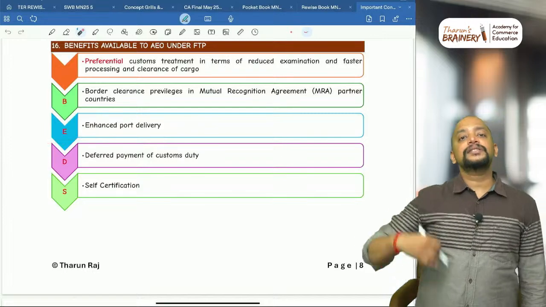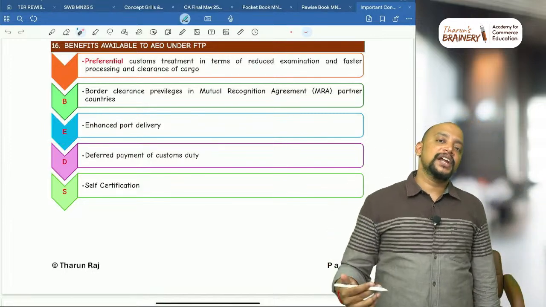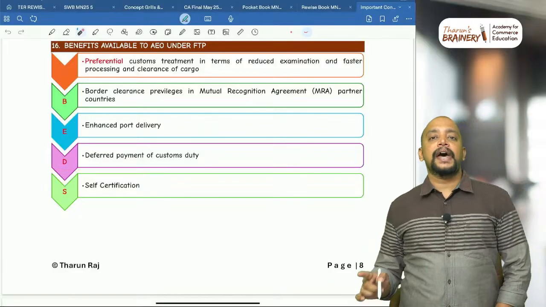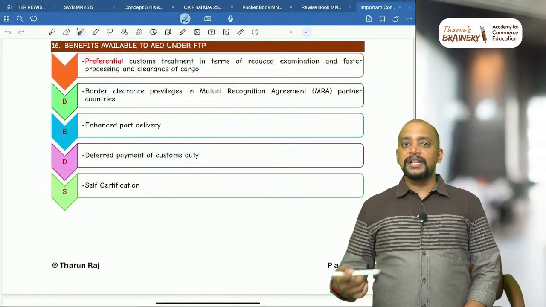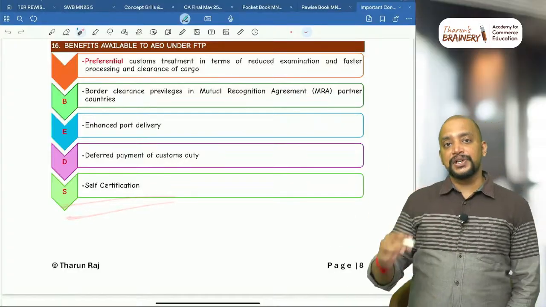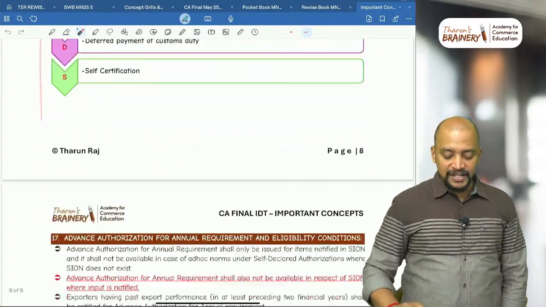Then enhanced port delivery, on priority everything will happen to them in the port also. Then deferred payment they have, so rather than paying customs duty immediately on filing the bill of entry, they can defer it, and self certification they can do. So these are the benefits available to AEO.